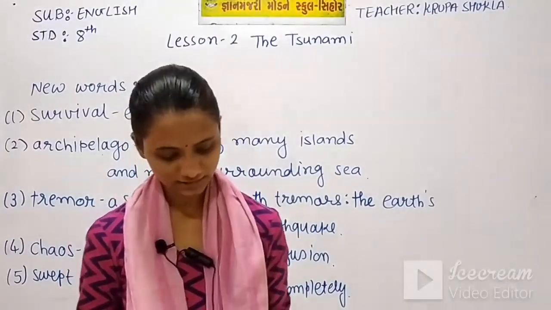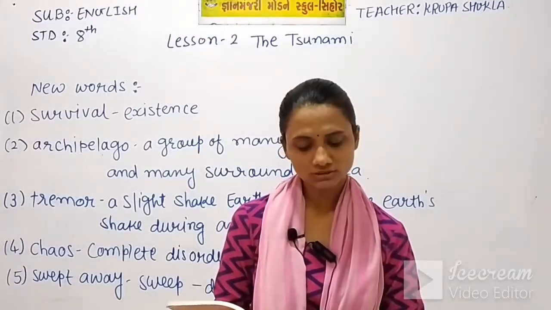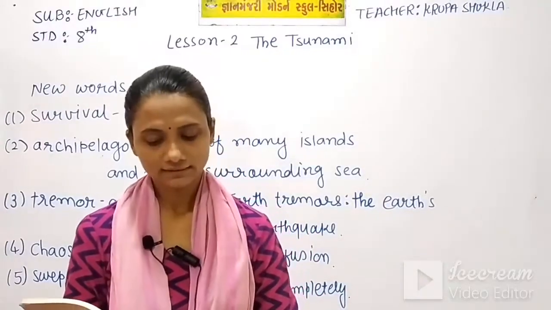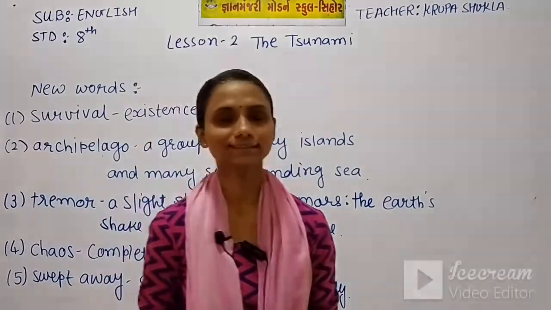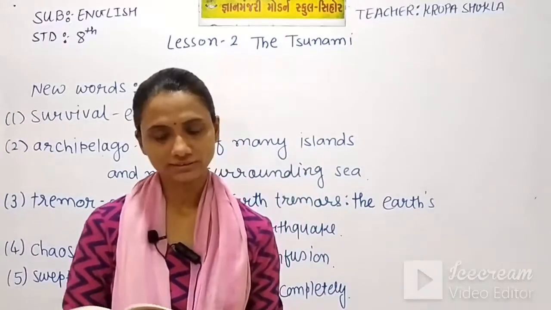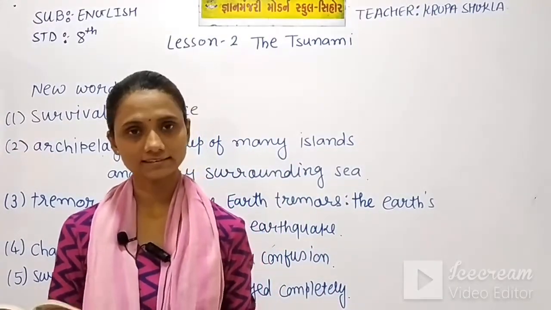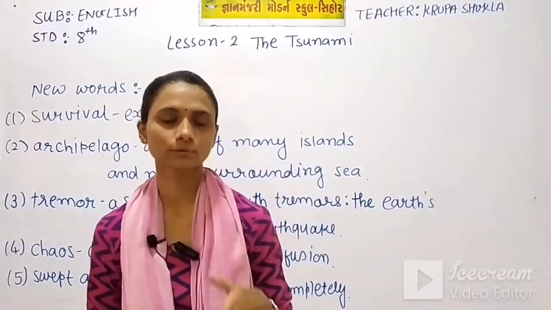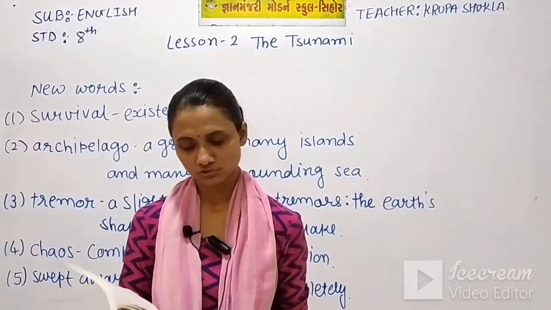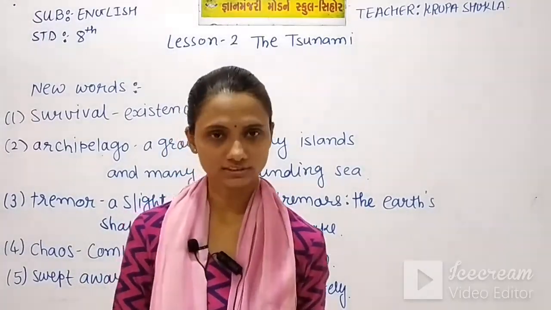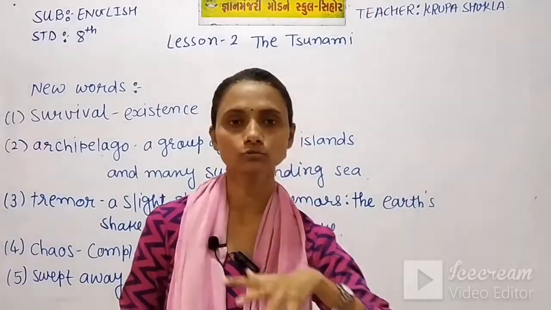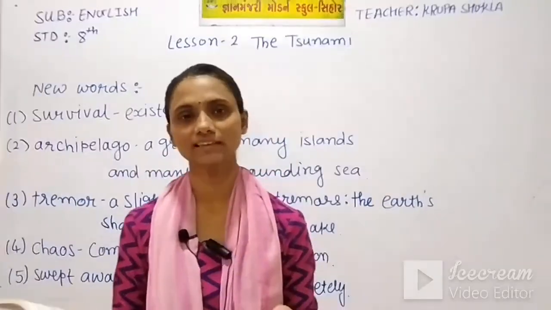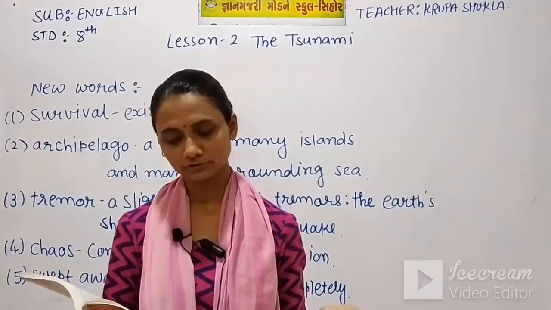Now on page number 26, paragraph number 1. Sanjeev was a policeman serving in the Kutchal island of the Nicobar group of islands. He somehow managed to save himself. Another character we got here is Sanjeev. The first character is Ignatius and the second is Sanjeev. By profession he was a policeman and he tried a lot to save himself from this panic situation. As he was a policeman, he knew how to manage and handle this kind of situation. So he helped himself and others, and he saved himself, his wife and his baby daughter from the waves.